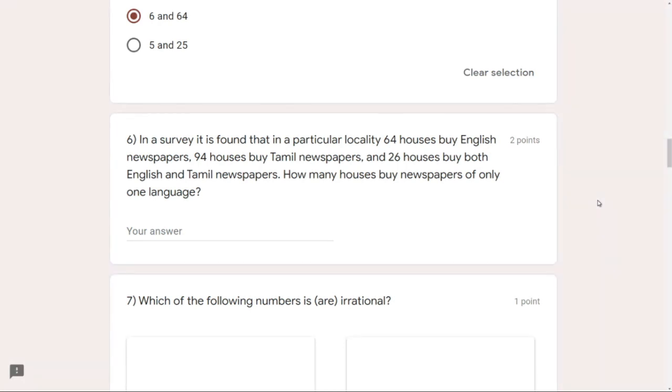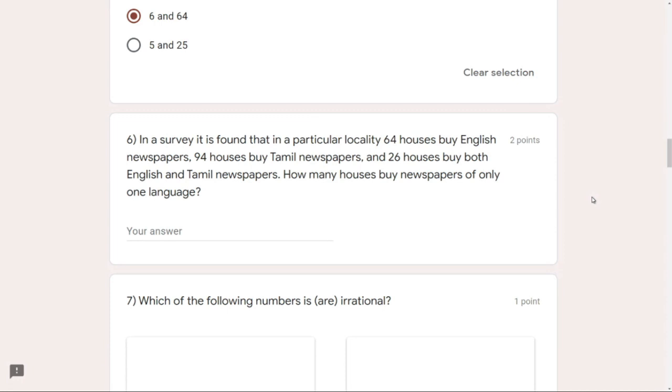Just write it, and then we will write N(T) to be equal to 94, as there are 94 houses which buy Tamil newspapers. And lastly, we see 26 houses buy both English and Tamil newspapers. When this "both" comes, it is the intersection operation, so N of E intersection T will be equal to 26.